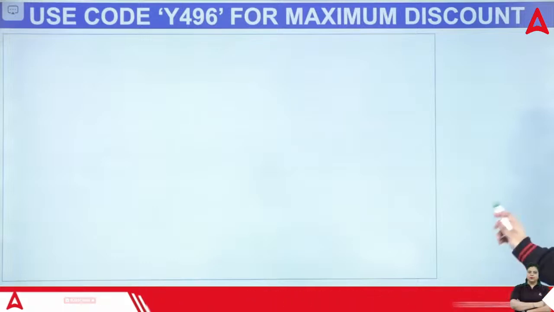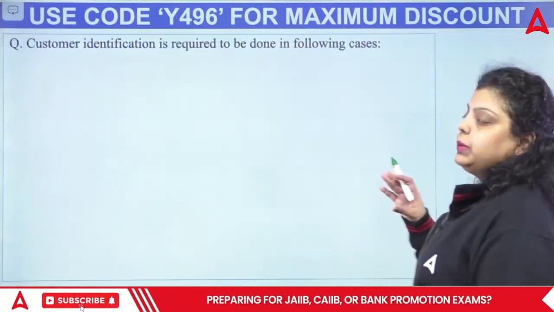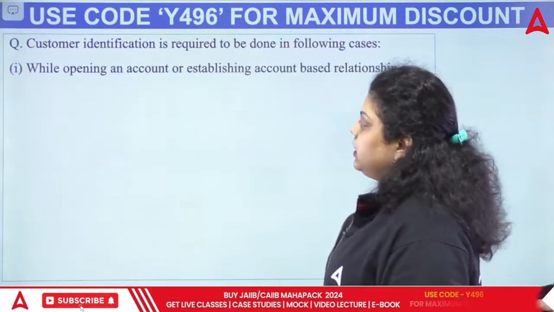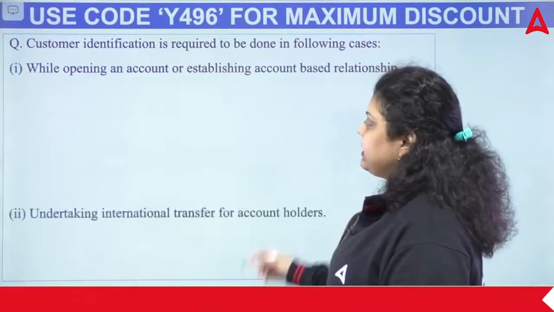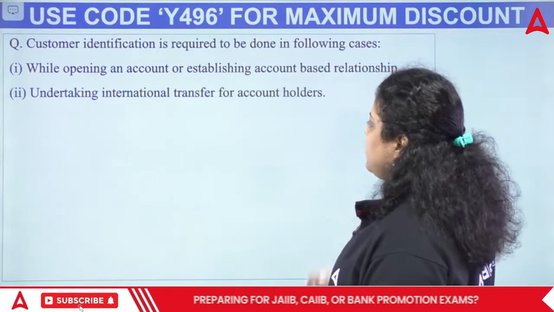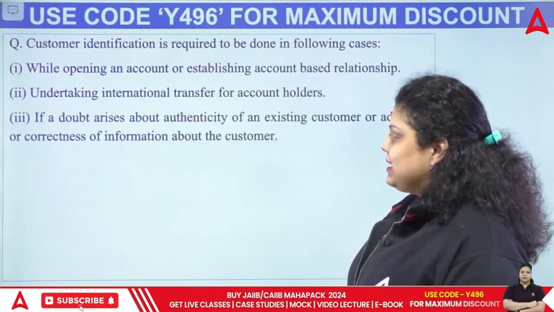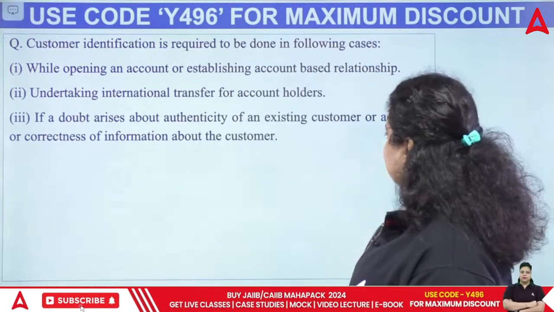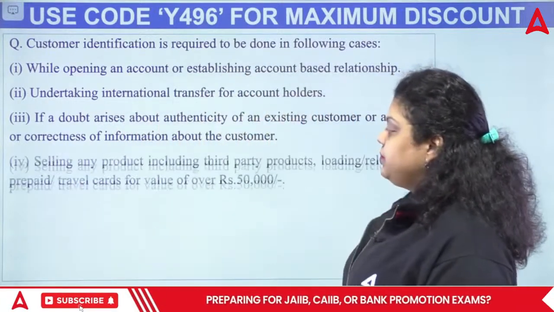Okay, next question we have here. Customer identification is required to be done in the following cases. First, while opening an account or establishing an account-based relationship with the customer. Second, undertaking international transfers for account holders. Third, if a doubt arises about the authenticity of an existing customer or the correctness of information about the customer.